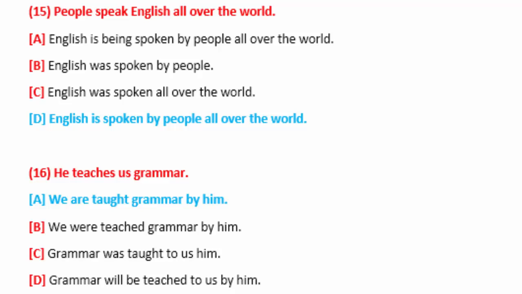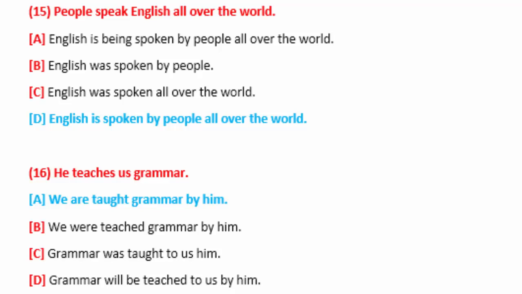Here let's see which one of those two ways is given. We are taught grammar by him. So you can see us is coming at the beginning, so we have taken an indirect object at the position of the subject as cross technique, and option A is correct.